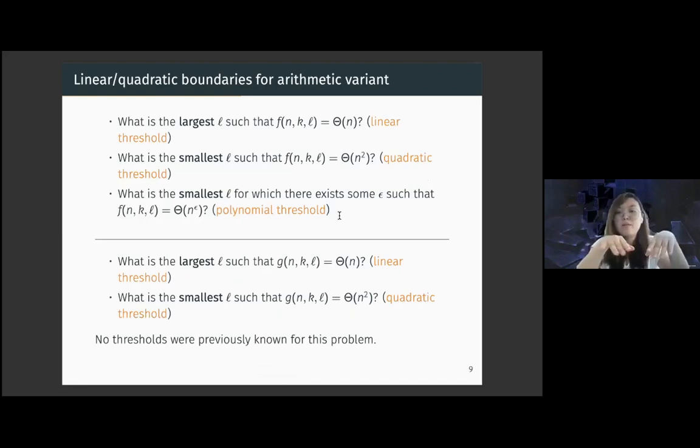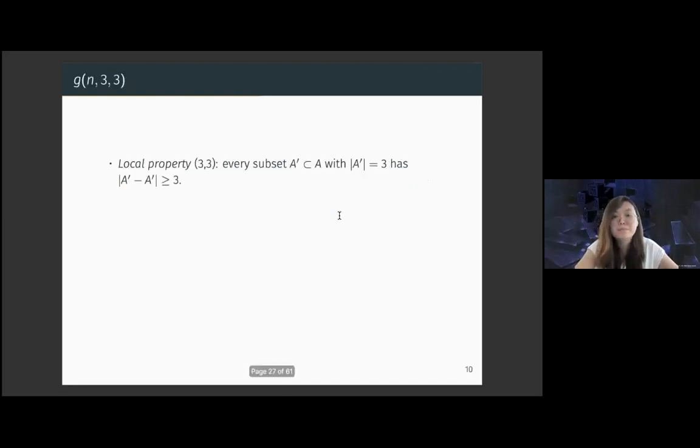In our case, the polynomial threshold is no longer relevant because we have the lower bound of linear and the upper bound of quadratic. So for us, the only relevant questions are the linear threshold and the quadratic threshold. And no thresholds were previously known for this problem. To get a feel for how these thresholds work, we'll look at a couple more examples. The first I'll look at is g(n,3,3), because g(n,3,2) is not very interesting, as we said earlier.